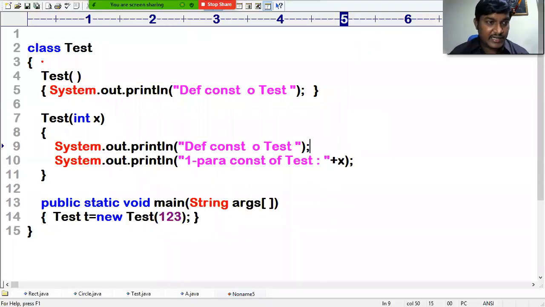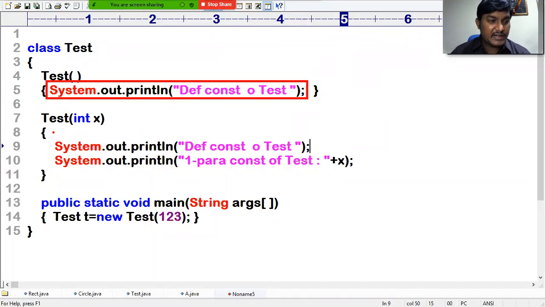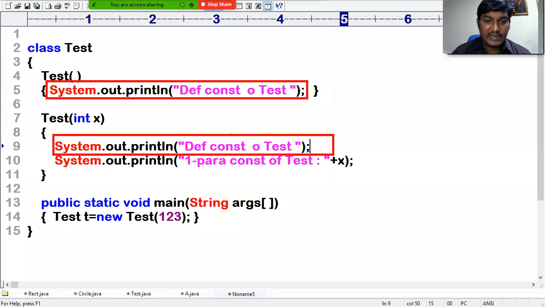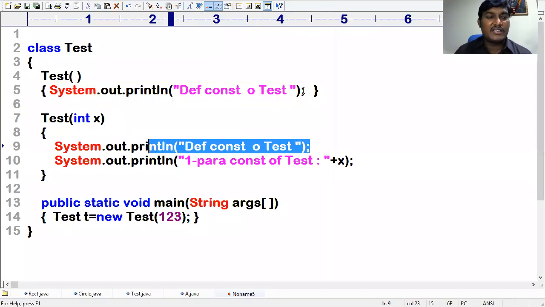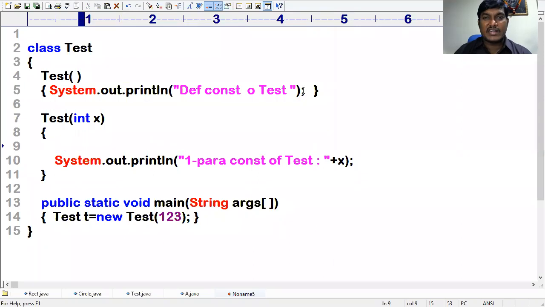Whatever logic I have written here does not need to be written again and again. Rather, whatever logic you wrote there, the same logic does not need to be written here. Rather, you please call this constructor here. So that is what calling an existing constructor from another constructor of the same class means. It is possible by using this().